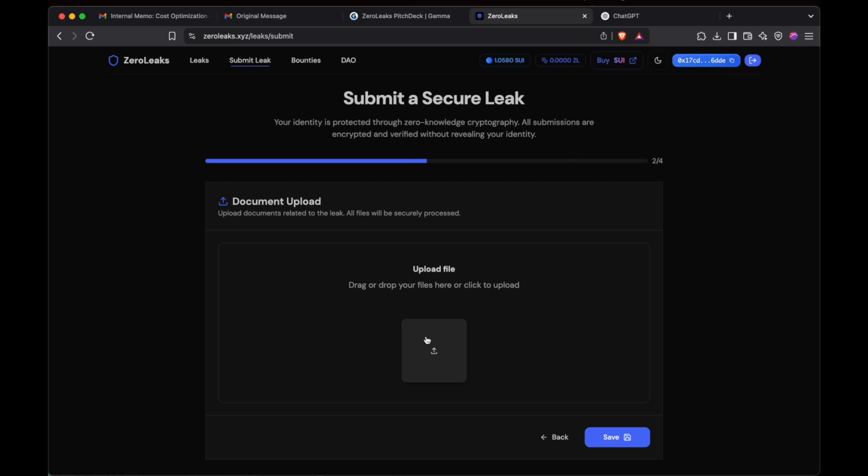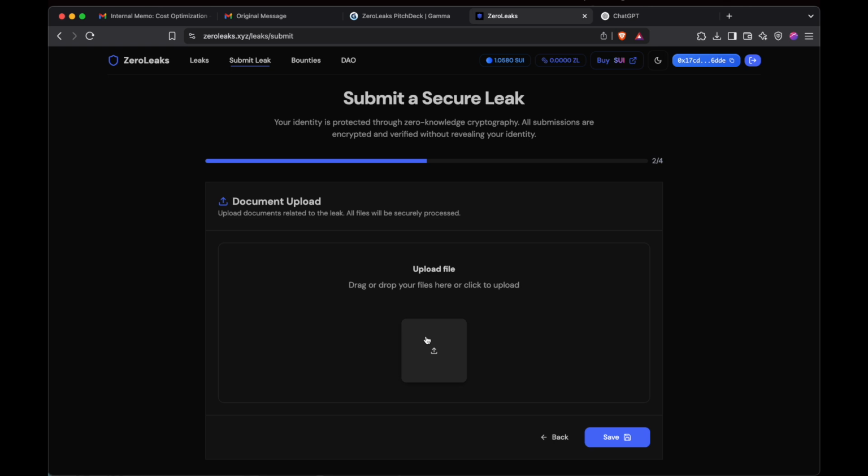Okay guys, as you see, the proof was downloaded successfully. Now you can upload some documents. So why upload these documents? Let's say that you did something and some justice system or legislative system got involved, and your leak was actually of a serious magnitude. What you can do is upload these files.